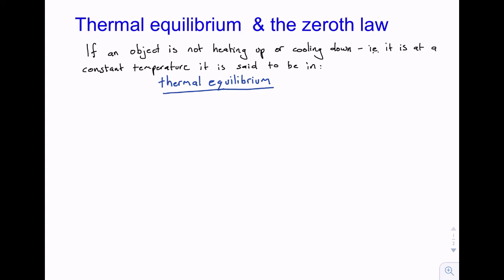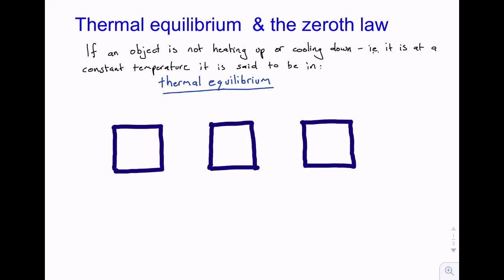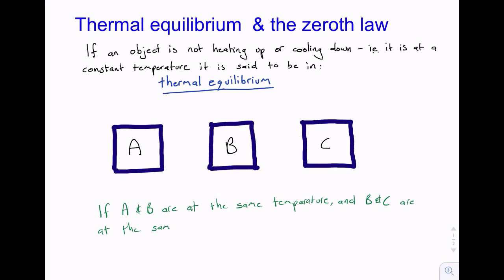This gets us to one of the laws of thermodynamics, the so-called zeroth law. Zeroth law because it was defined first as a concept after the first law of thermodynamics was established, but it was recognised as logically coming first, so it was called the zeroth law. The zeroth law says, if A and B are at the same temperature, and B and C are at the same temperature, then A and C are at the same temperature as well.